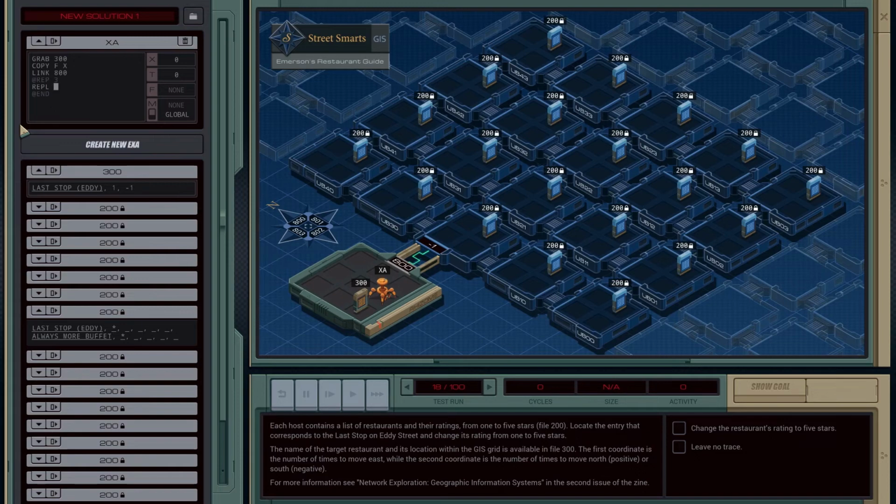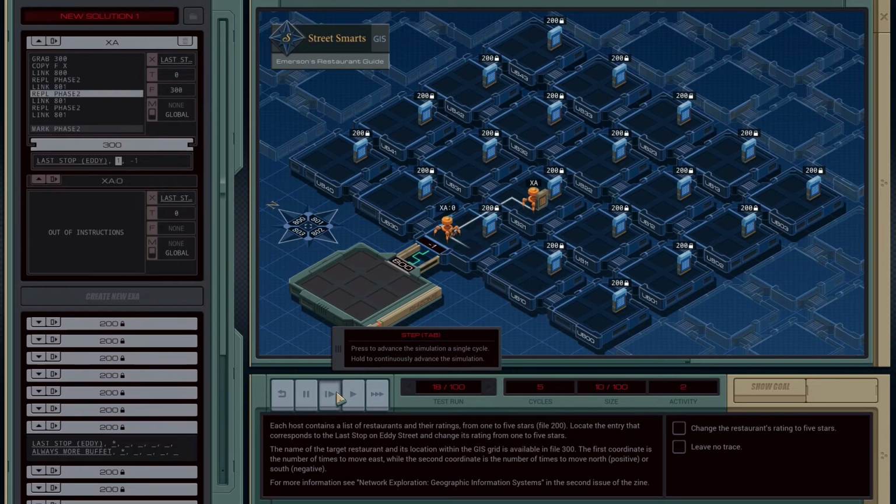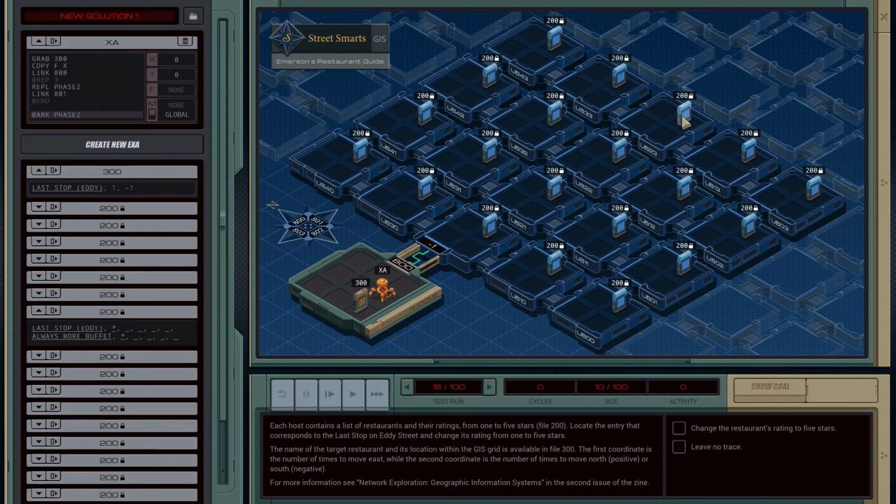REPL. Phase 2. I don't know. I'm out of names. REPL phase 2 and then link 801. Let's see how that does. Okay. We're creating a clone, then we moved. We create a clone. Yeah, okay. Those die right away, but that's fine. Okay, this is what I want. We're getting 4 people in all the places, and that's great.